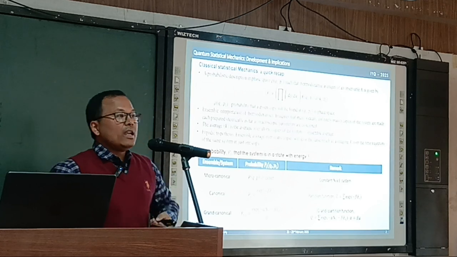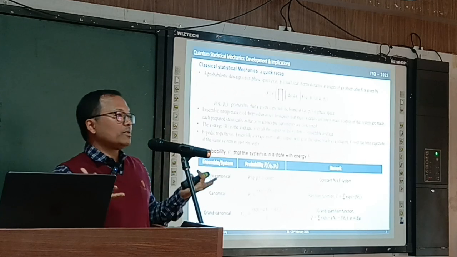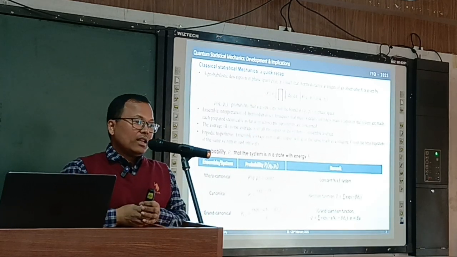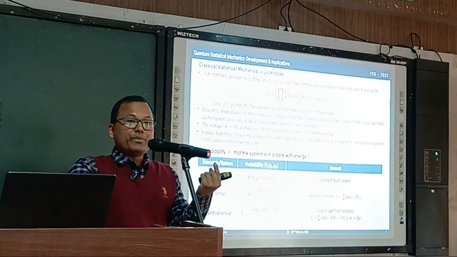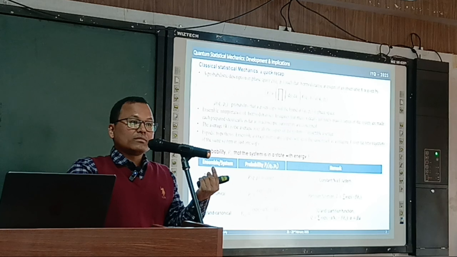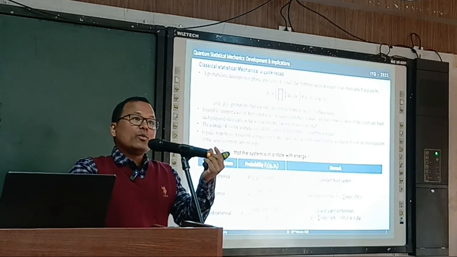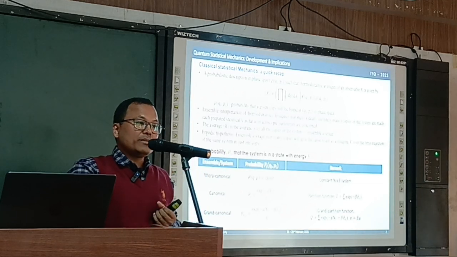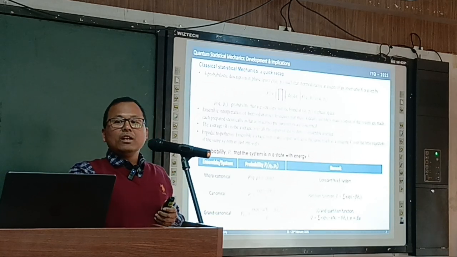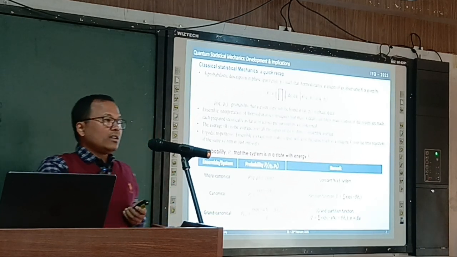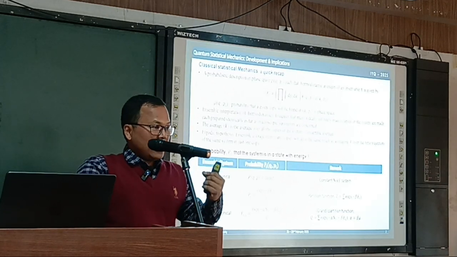And what is the relevant question here? For example, we have a large number of particles here. Then we can ask, at a given temperature, or at a given energy, what is the probability that this system can be found in a particular state? That is one of the relevant questions that we ask all the time.